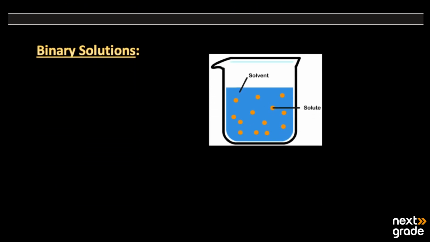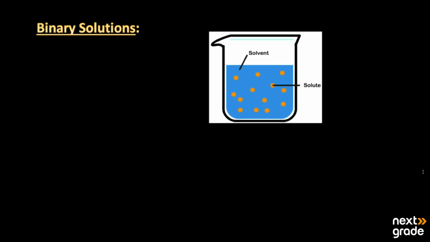Next we have the binary solutions. Now what does it mean by the binary solutions? A solution which is made up of two components is known as a binary solution. Now why do we use the word binary?